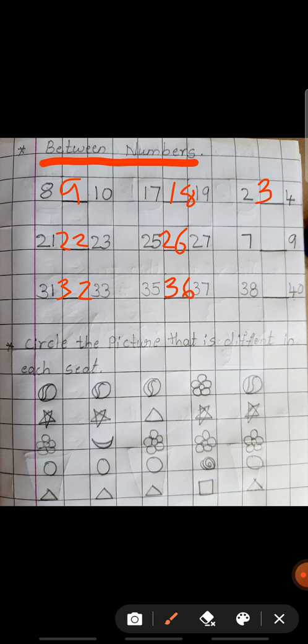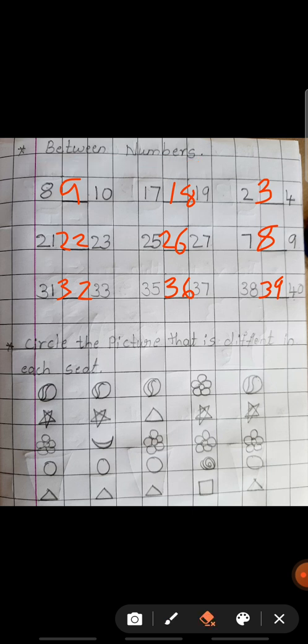What comes between 7 and 9? 8. What comes between 38 and 40? 39. Yes, so like this you have to write the between numbers.